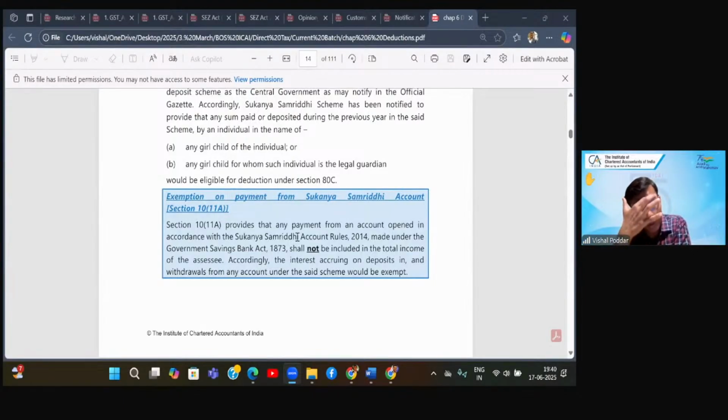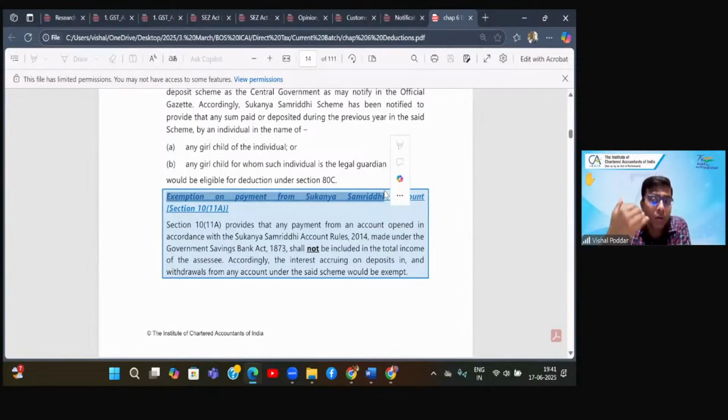Now, Dhanush, answering your question. For Sukanya Samruddhi, what they have said is exemption when you get the money from the scheme. So now you are withdrawing from the scheme. When you deposited, I gave you deduction. Now understand this. This is like a saving scheme. When you are getting the amount back, you will also be getting interest. So principal is there, what you deposited, and interest is there. Now the principal you get is your own money, no income, no tax. But the interest that you earn is obviously income and it should be taxed.